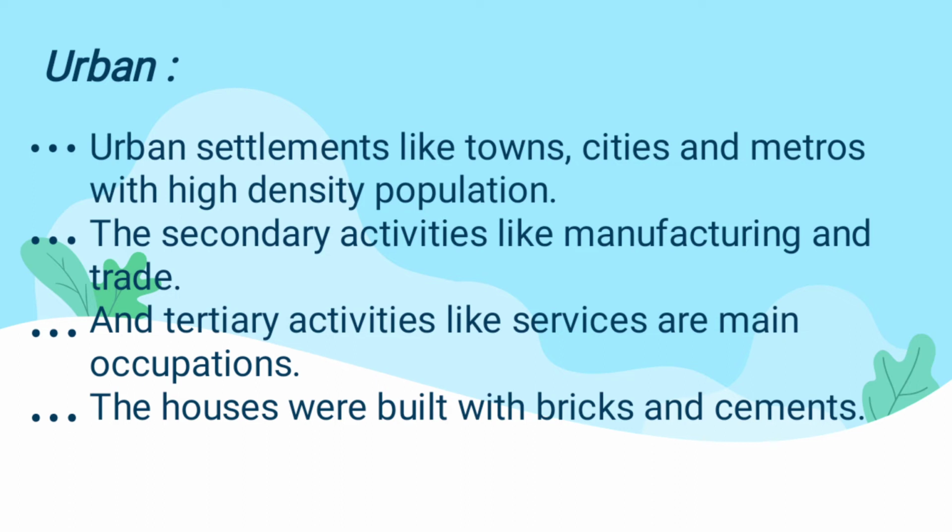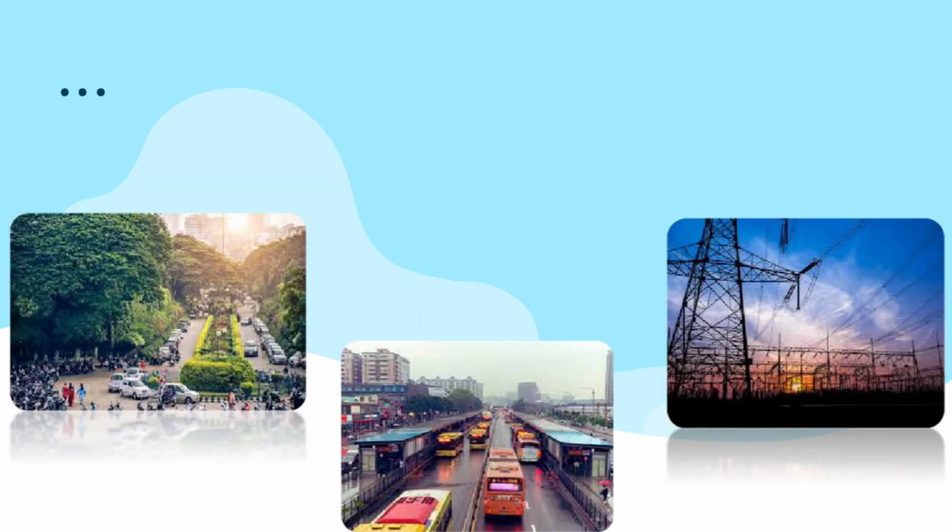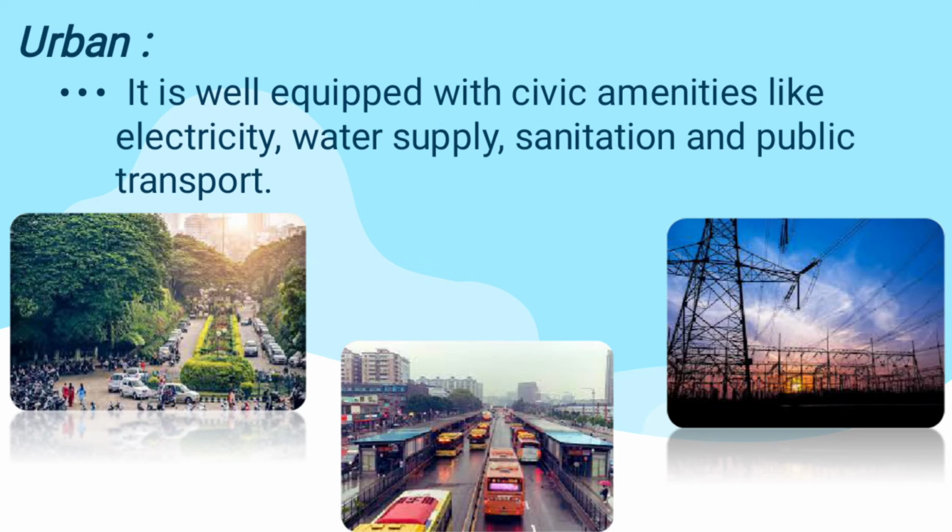Now our lesson is about the medieval period. During the medieval period, only the people who lived in urban areas used to build houses using bricks and cement. So I have mentioned the pictures of the urban cities. Here the electricity, the water supply, the sanitation and the public transport will be available. Sanitation means the cleanliness of the area. And water supply, you know that a particular area will get a particular water supply in these days and times. Like that they'll allot the settlements also.